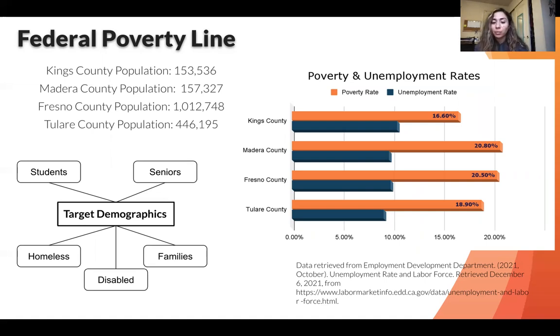In each of the given counties, we can target specific demographics such as students, seniors, homeless families, and the disabled to spread awareness and information about the resources available for low income families to help balance their bills. Balancing competing housing, healthcare, transportation, and food costs is important for all adults to avoid debt and living under the poverty line. Government assistance programs are a great tool to help individuals and families during these times to separate from this poverty line.